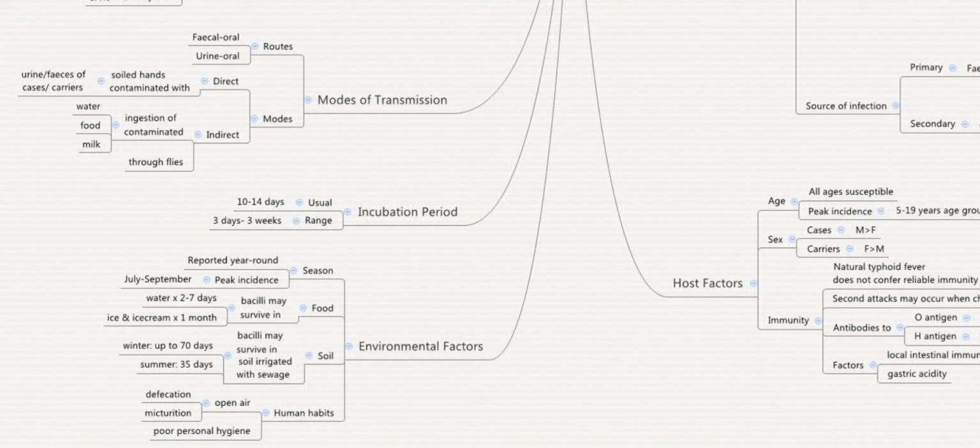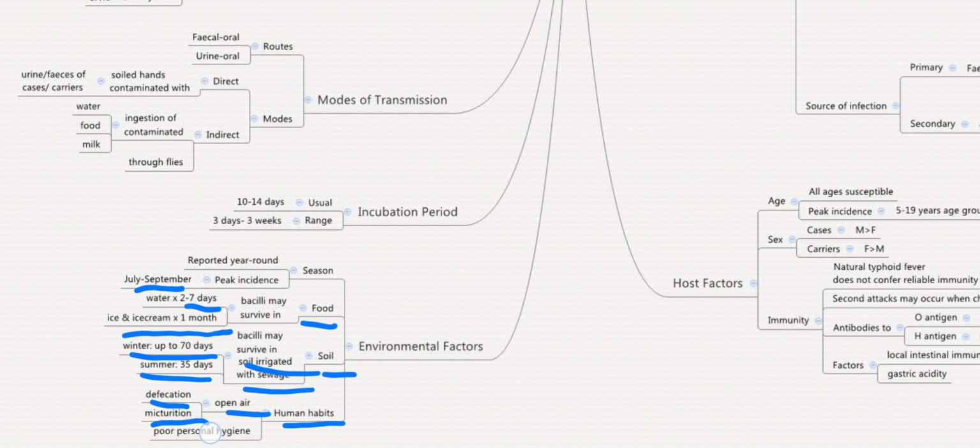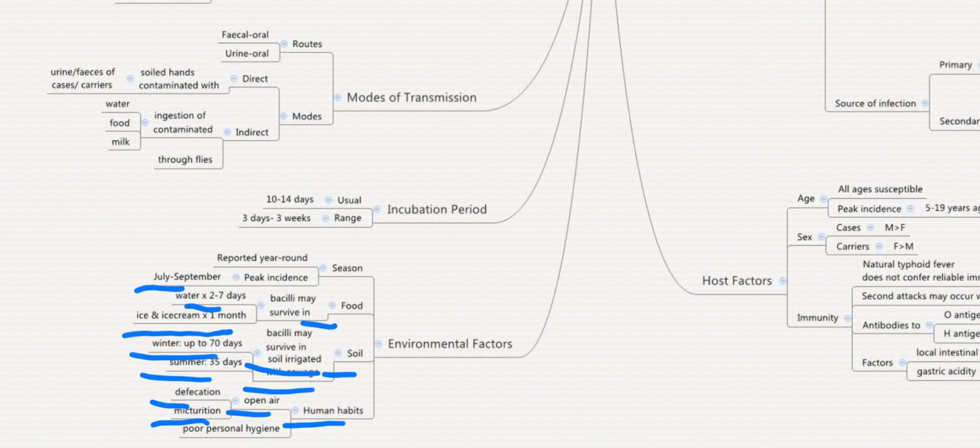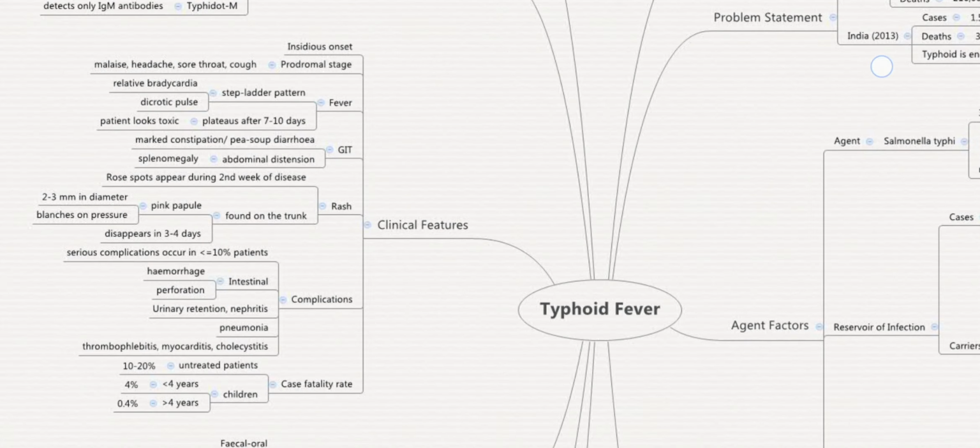The environment factors are season. It is reported year round, and peak incidence is from July to September. Food: bacilli may survive in water for 2 to 7 days, and in ice cream and ice for 1 month. Soil: the bacilli may survive in soil irrigated with sewage in winter up to 70 days and in summer up to 35 days. And human habits: open air defecation, micturition and poor personal hygiene. These are the environmental factors.